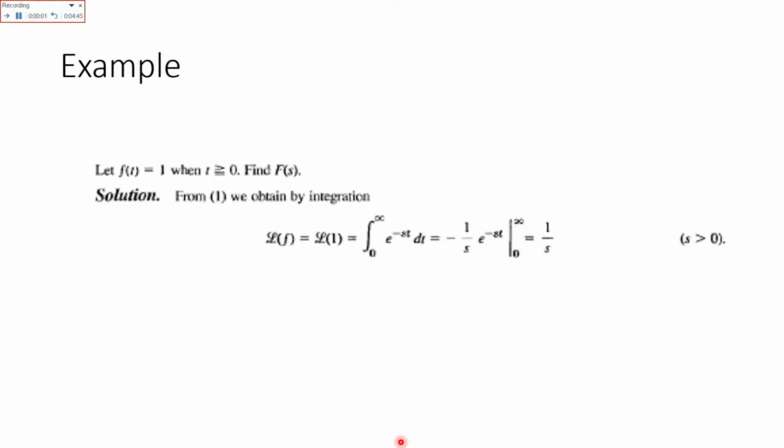Now here is the very first, basic and simple example of a function f of t equal to 1, where t is greater than or equal to 0, and we have to find out its Laplace function F of s. Now we'll take the Laplace of f of t. It would be Laplace of 1. So 0 to infinity e raised to power minus s t dt. So it will become e raised to power minus s t over minus s, evaluated from 0 to infinity.